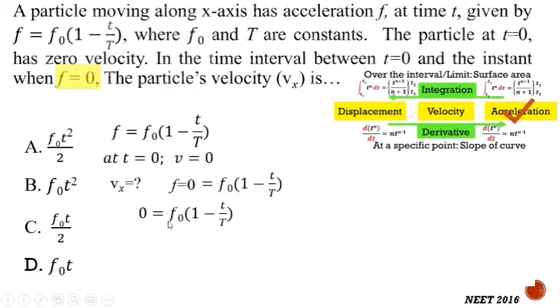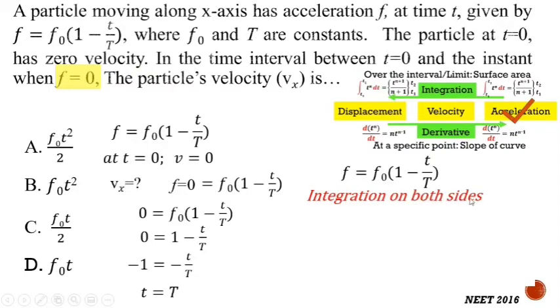If you solve this, this will become 0, and if you solve this again, this will become minus 1 equal to minus t by T, and this minus will get cancelled and t is equal to T, capital T. That means now we have the limiting values for finding velocity.